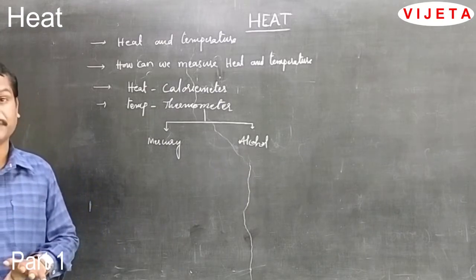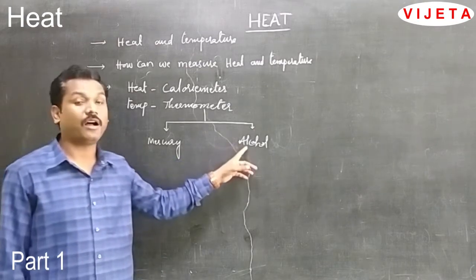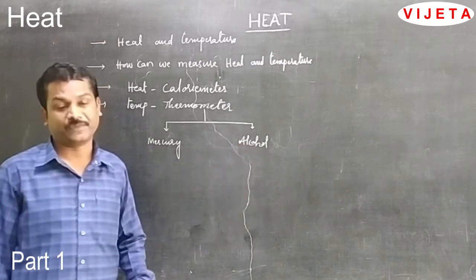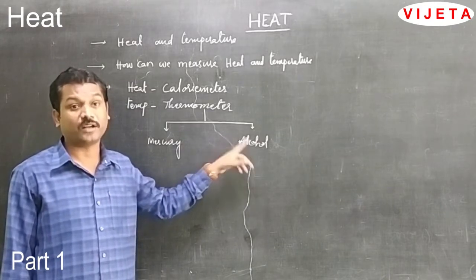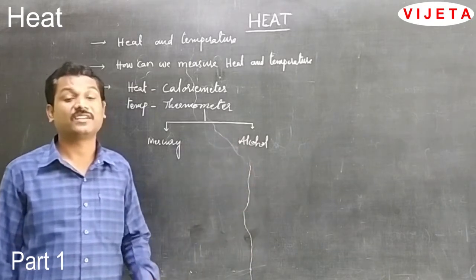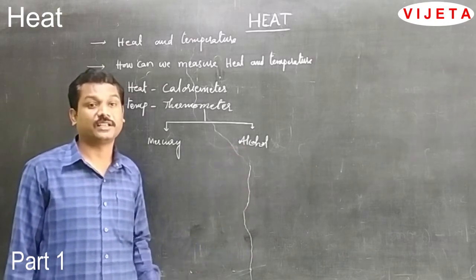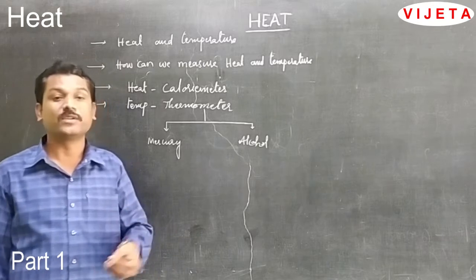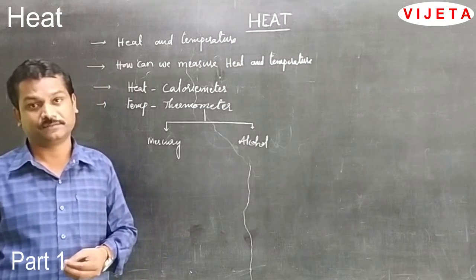For that purpose, to measure very low temperatures, we use the alcohol thermometer. Alcohol solidifies at minus 112 degrees centigrade. The alcohol thermometer is used to measure the temperature in polar regions, that means the Arctic or Antarctica.